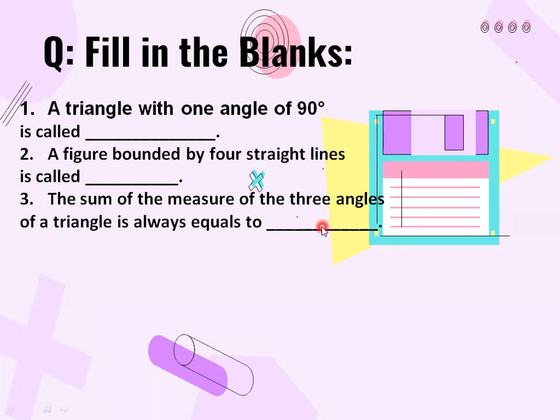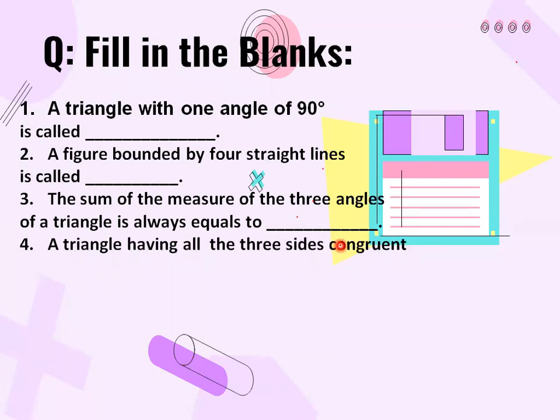Now the next is: a triangle having all the three sides congruent is called dash. Very good.